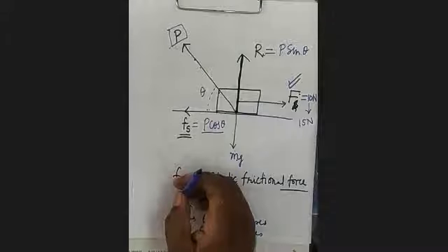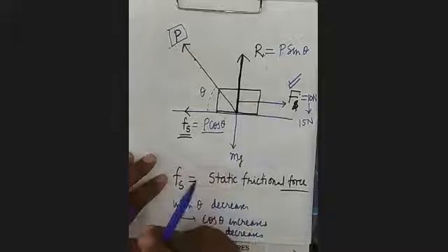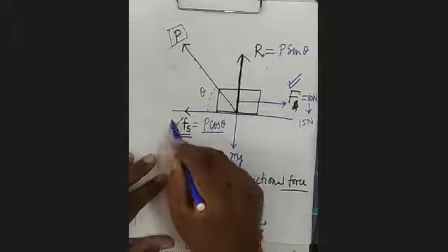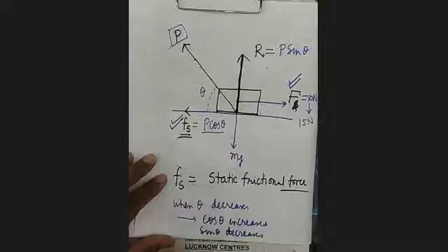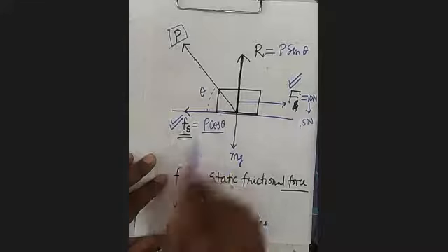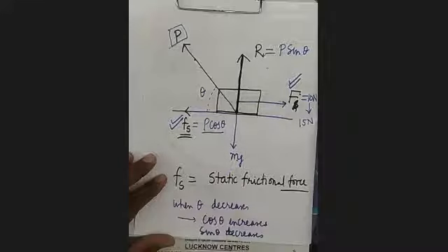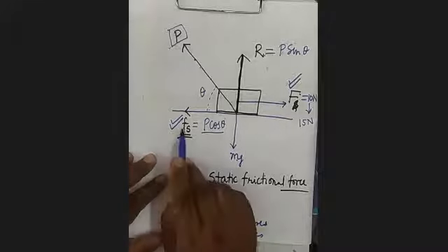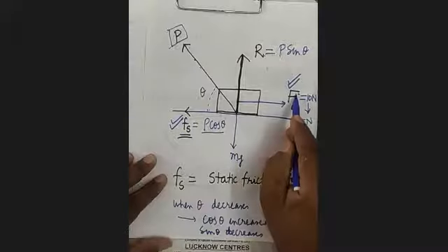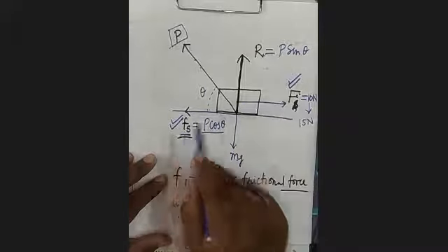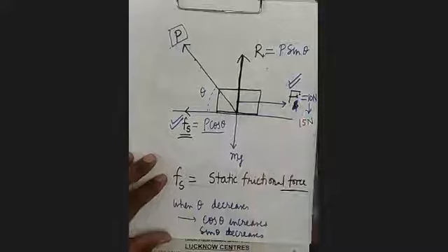It will incline more towards the surface. It is clear? So we can say that this force is self-adjusting in magnitude as well as in direction. And it always keeps its magnitude equal to F. It's clear? And direction will be opposite to F.